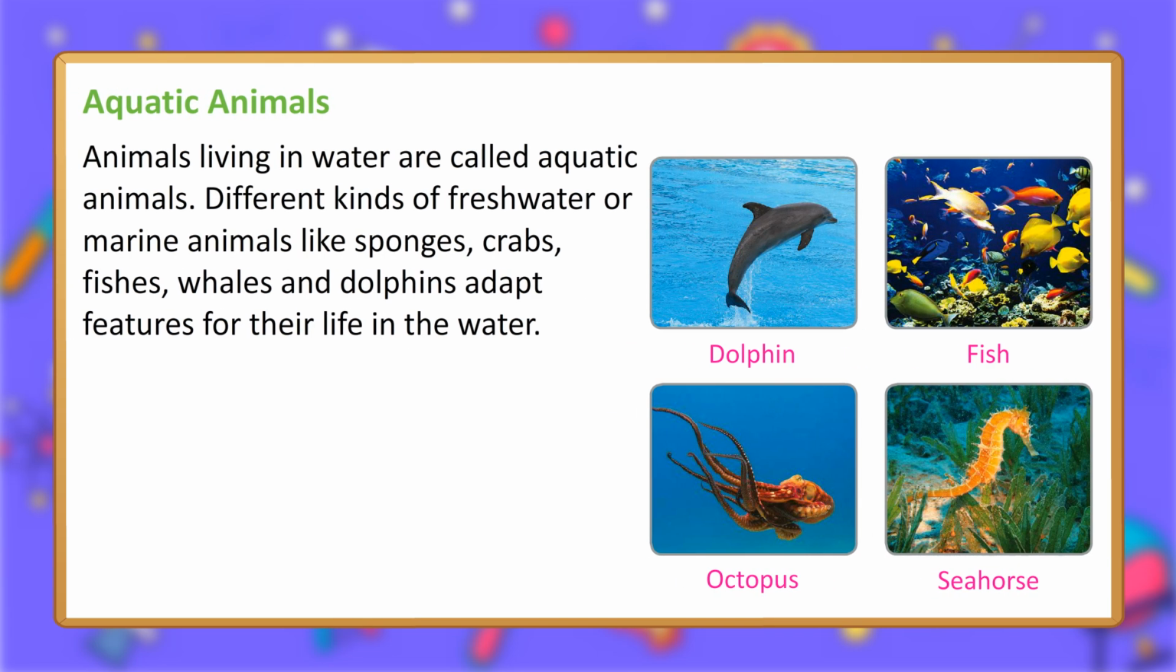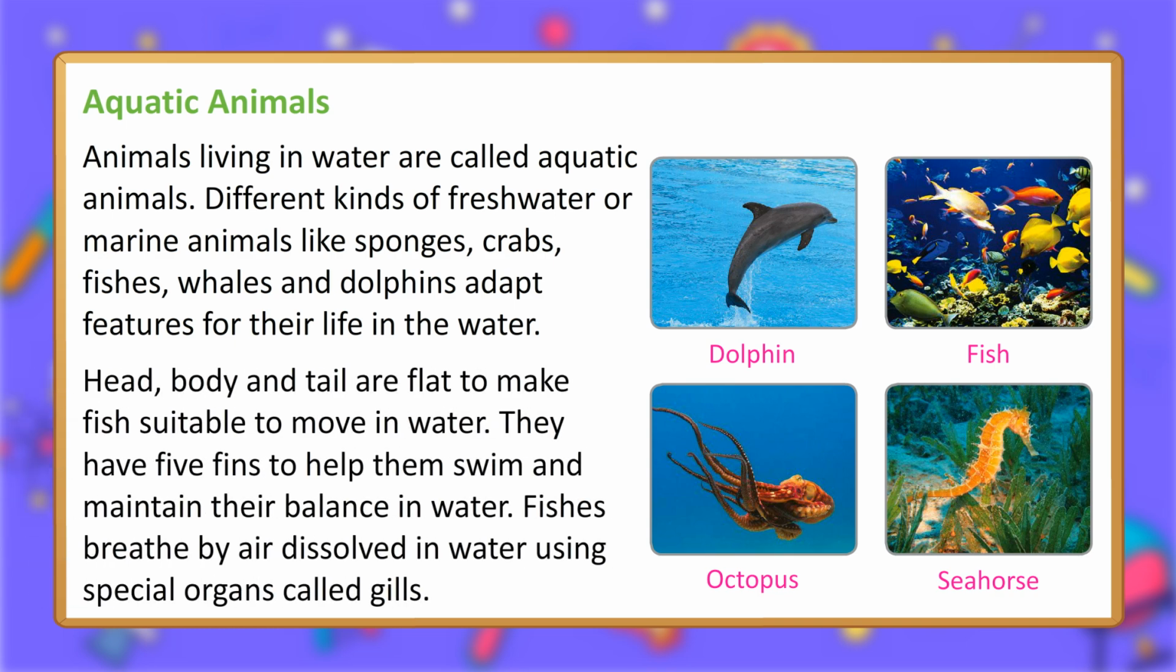Aquatic animals. Animals living in water are called aquatic animals. Different kinds of freshwater or marine animals like sponges, crabs, fishes, whales and dolphins adapt features for their life in the water. Head, body and tail are flat to make fish suitable to move in water. They have 5 fins to help them swim and maintain their balance in water.